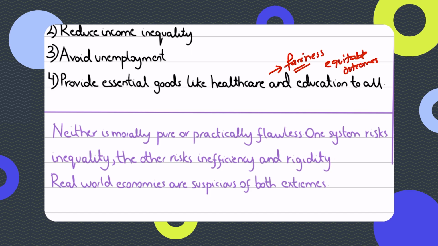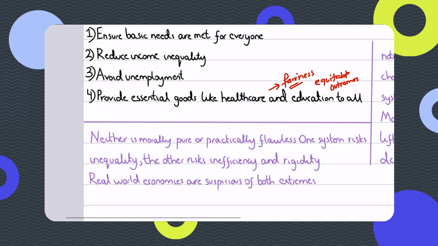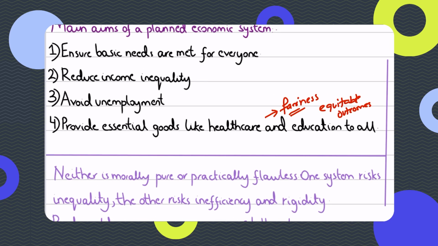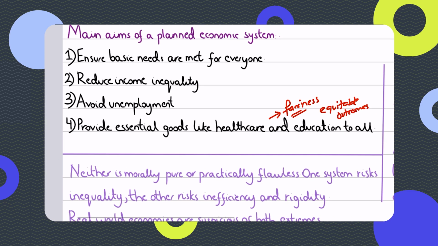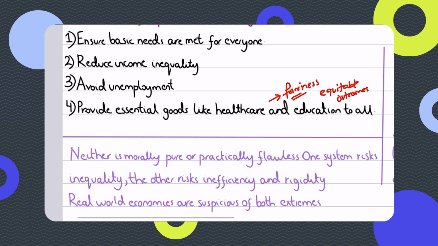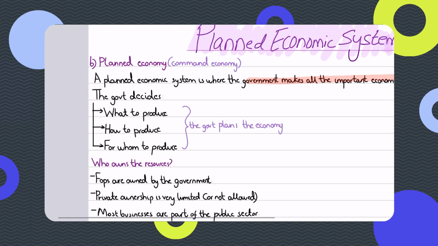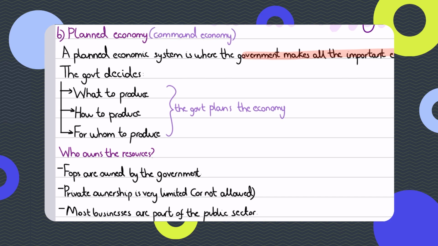So the focus here, guys, is technically social welfare, society's welfare, that you can call, not profit, right? And if you were to ask me how does the government allocate resources, what, how, for whom to produce, the simple answer is that the government creates production plans for the industries, and it also decides what prices will be set. And once it sets the prices, they are set. It's not that, oh, the demand for potatoes went up, so let's increase the prices. No, the government will not do that, right?